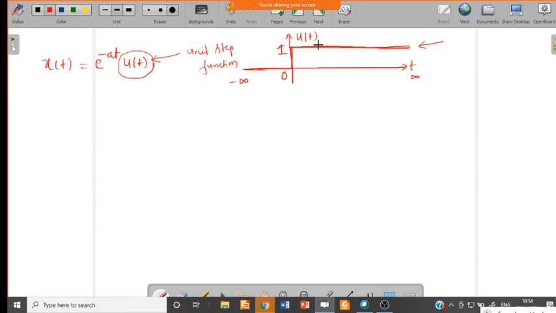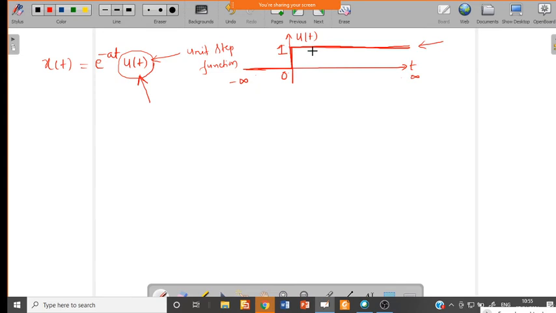So what is the usage of this unit step function? For the time being, you can say if the unit step function is multiplied with any signal, you take the amplitude value 1 for 0 to infinity and 0 for minus infinity to 0. Understood? So how do we take the amplitude values for the unit step function?